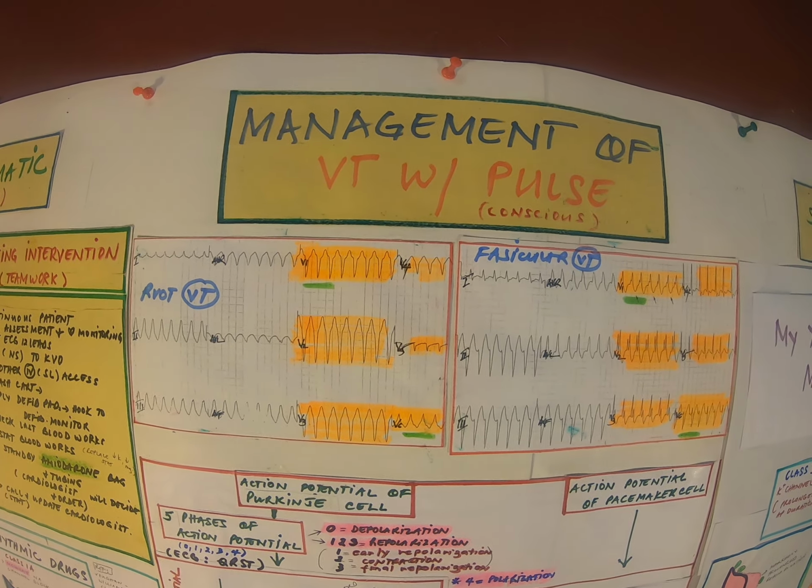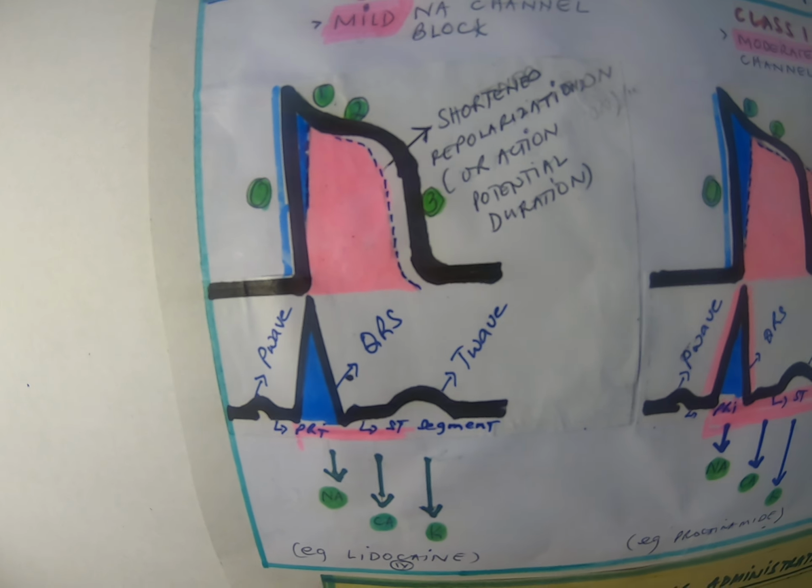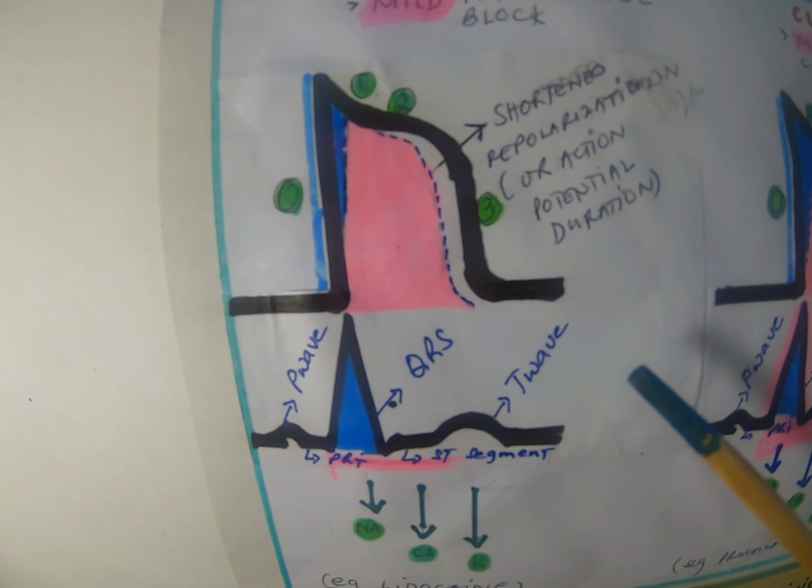If I give a patient lidocaine, a mild sodium channel blocker, you hardly see a change in the sodium blockade here. It's very minimal. It's not significant. It's negligible. And if you look closer at the pink one, this is the repolarization from 1 to 3. You notice that it's short.